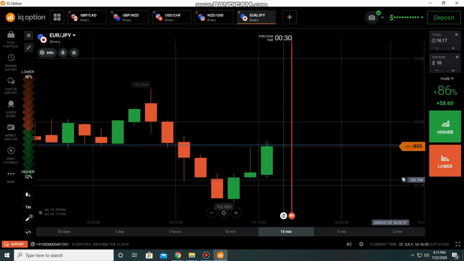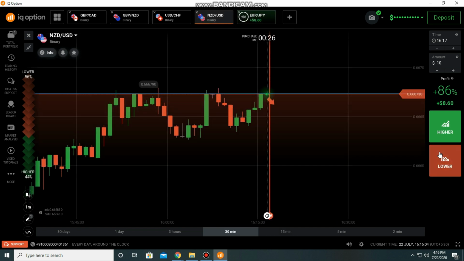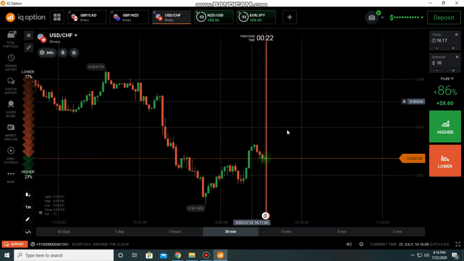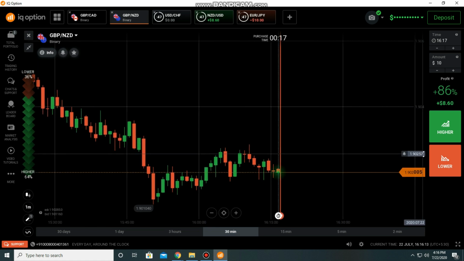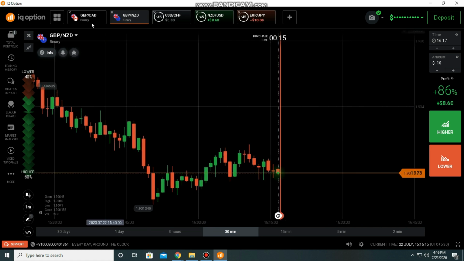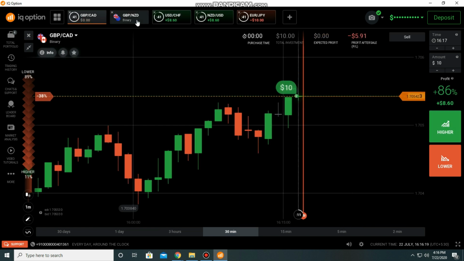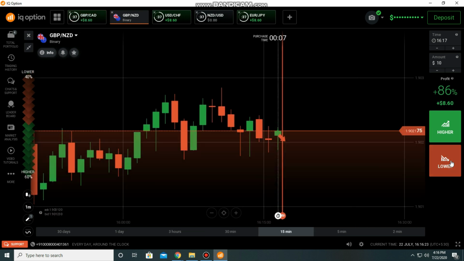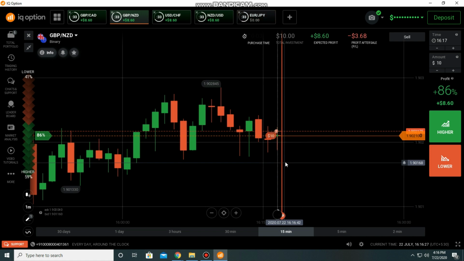Okay, here I am going to place a put option. Here we can go to the buyers. There is no rejection. Here I am going to place a put option. Here there is a gap up open. Okay, here I am going to place a call option. Here it's a gap up, so we can go to the sellers till there is a gap. Okay, placed here a put option because of that gap up.